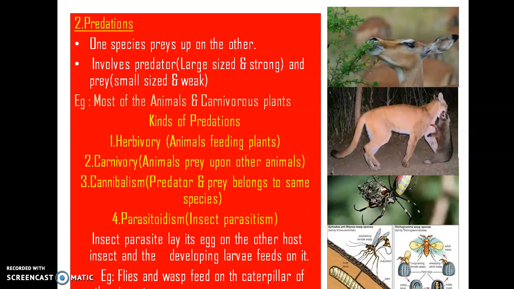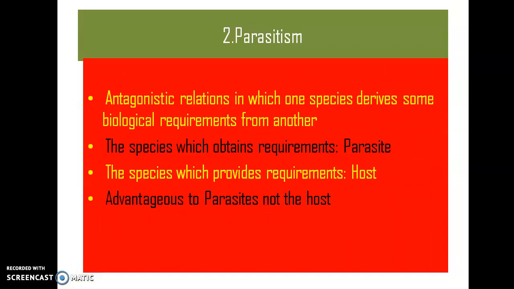Okay. Then comes the last one, parasitoidism. Parasitoidism is also called insect parasitism. Here what happens is that the insect parasite lays its eggs on other host insects. Then after the egg hatches into larvae, it will feed upon this host insect. For example, in the case of flies and wasps, it will feed upon the caterpillar of other insects. Clear? So that is called parasitoidism. It is also a kind of predation.